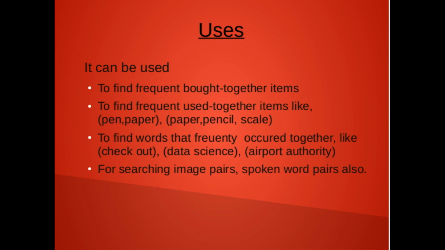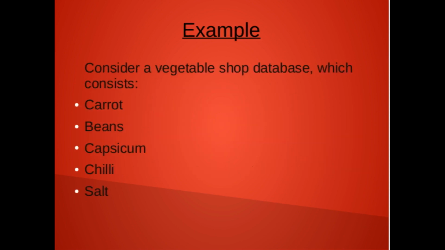So now we will see our example. Consider a vegetable shop database. The shopkeeper has carrot, beans, capsicum, chili and salt.